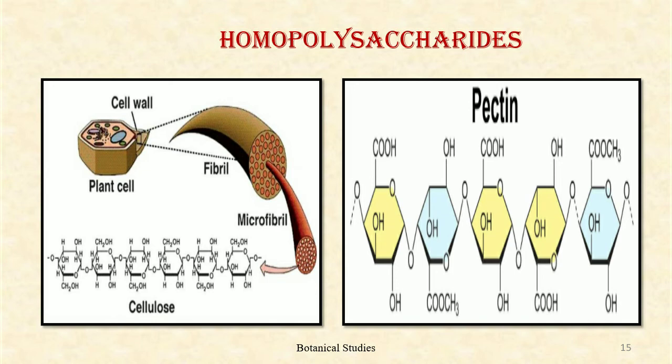A chain of cellulose contains 6,000 or more glucose residues. The successive glucose residues are joined together by beta 1,4 linkages. The molecular weight of cellulose ranges between 0.5 to 2.5 million. Pectins. It is an acidic polysaccharide that occurs in the matrix of the cell wall and middle lamella as calcium pectate. Pectin is soluble in water and can undergo sol-gel interchange. Pectin is formed by galacturonic acid, galactose, methylated galacturonic acid, and arabinose. It is used in making jellies and jams.